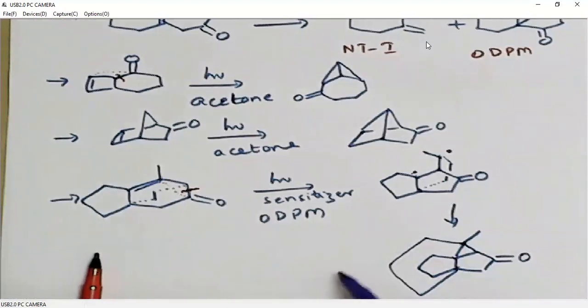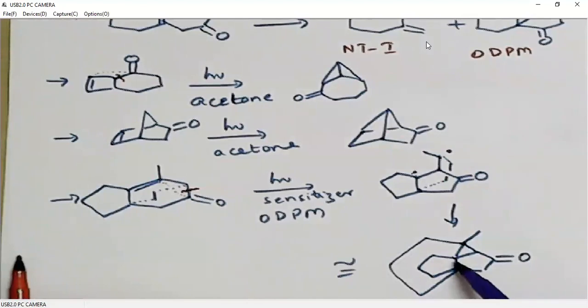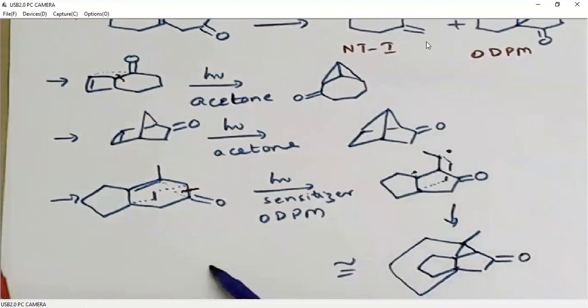This we can rearrange to see that at this bond there is one 5-membered ring, another 5-membered ring. Then we can also have another 5-membered ring. So this generates morphine type.